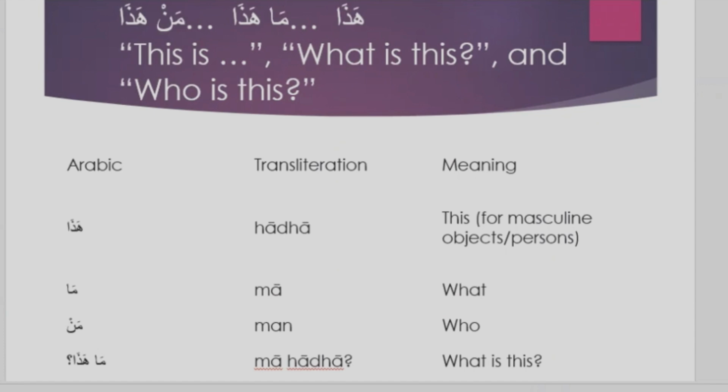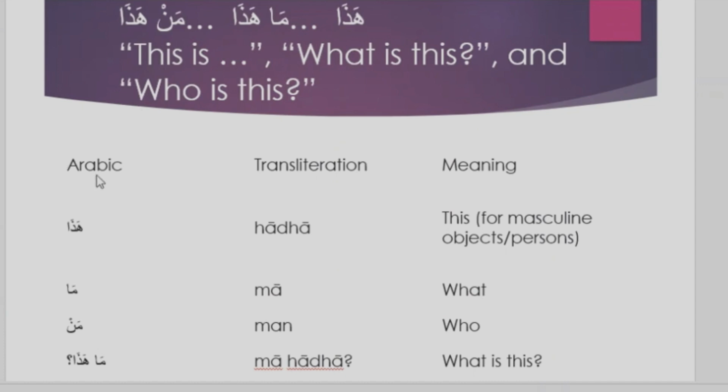The word hada only means this. Ma hada means what is this? And man hada means who is this? You have to know the difference between ma and man. Ma, with alif mad, is what. Man, with sukun, is who.